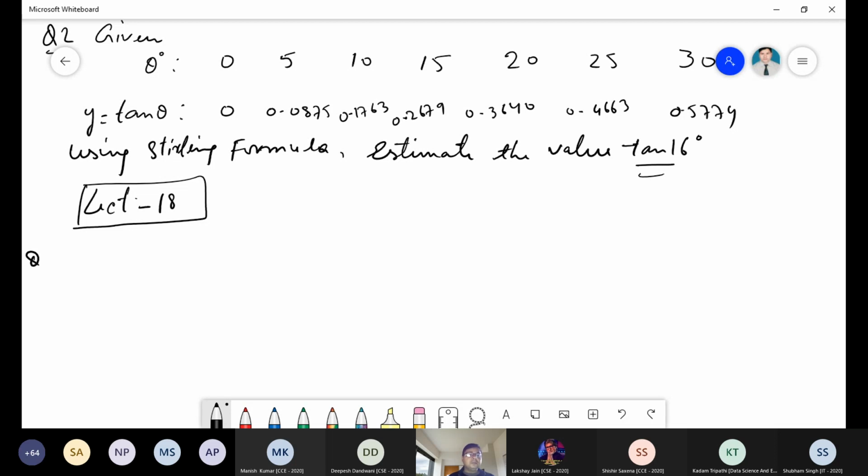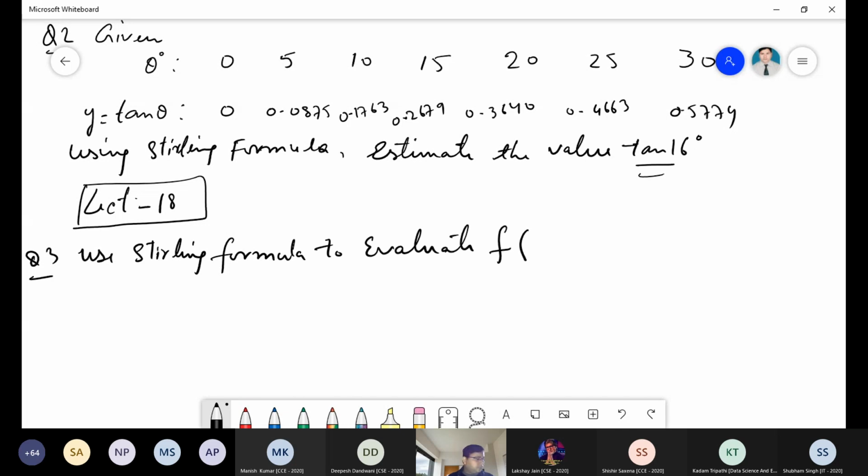The question is question 3. Use Stirling formula to evaluate f of 1.22, given x and f of x: 1.0, 1.1, 1.2, 1.3, 1.4.